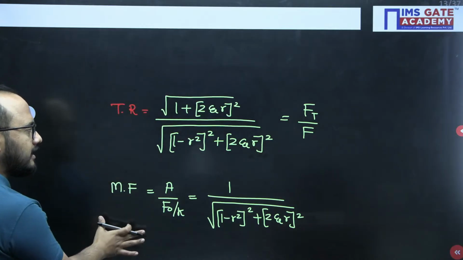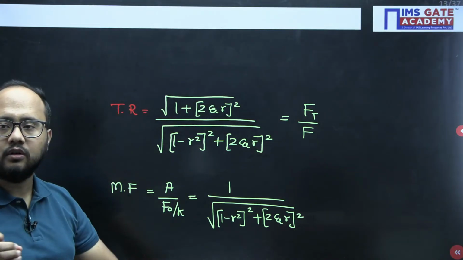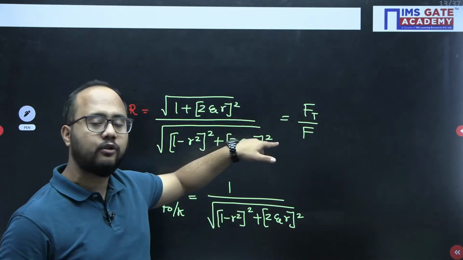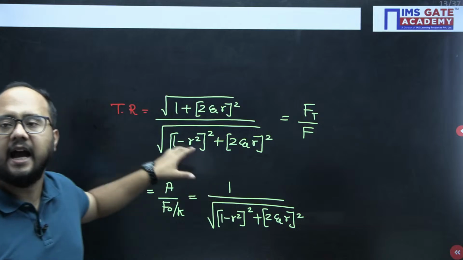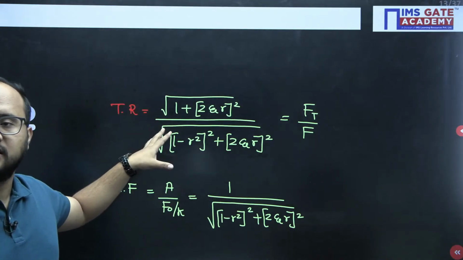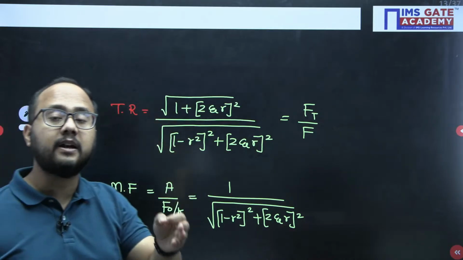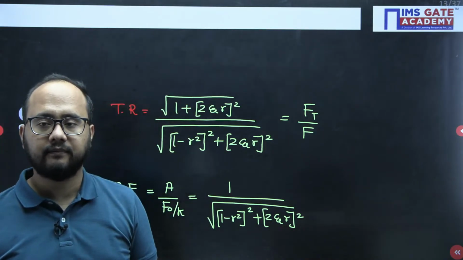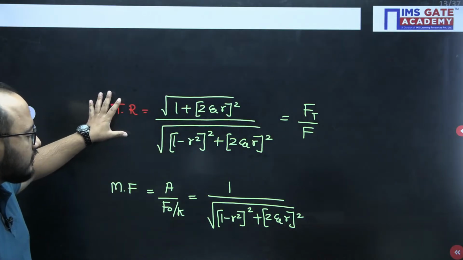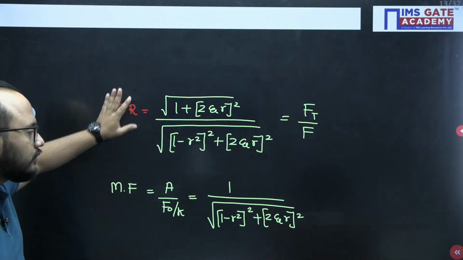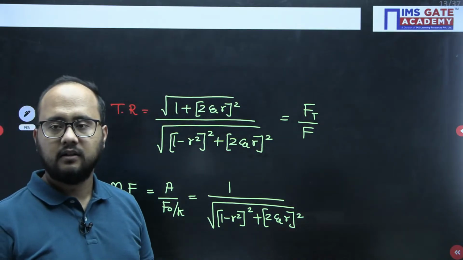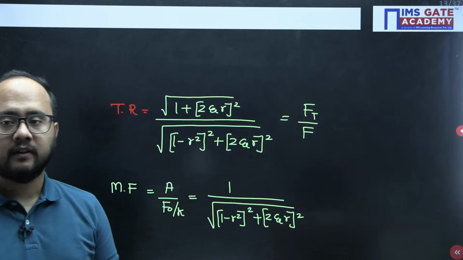Both are separate things. In transmissibility ratio, we are calculating the ratio of force transmitted to the ground divided by the force applied to the system. And what does this ratio actually tell? It tells the performance of your vibration isolation material. This transmissibility ratio and this magnification factor, both are different things. Don't confuse between these two formulas. I hope now it is clear.